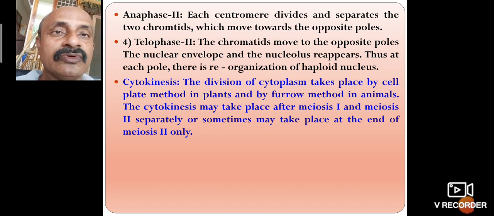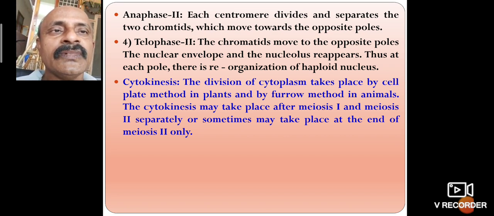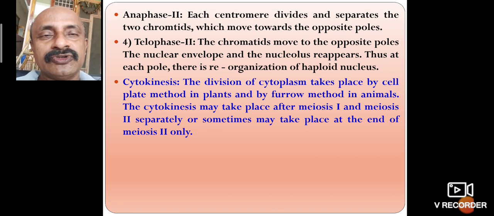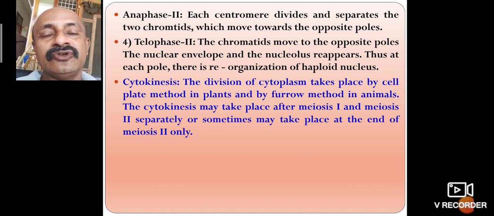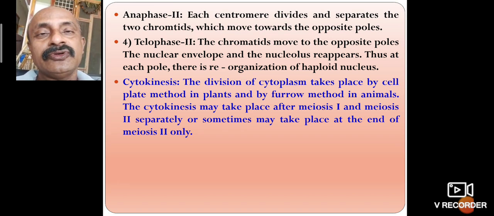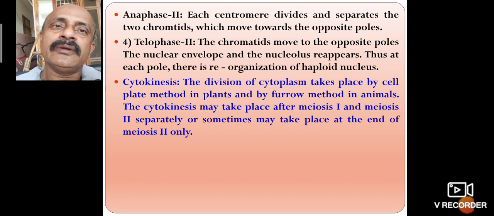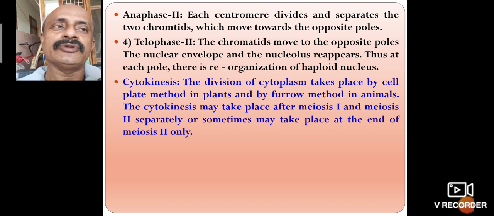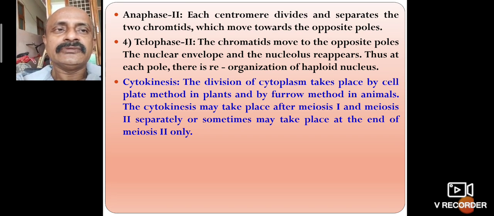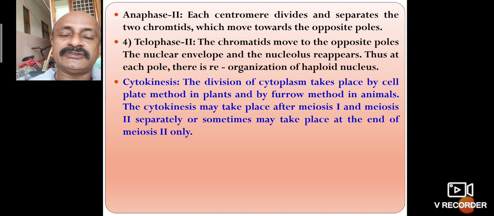In anaphase, the two chromatids are equally divided and move towards the opposite poles. Then the fourth stage is telophase 2. The chromatids move toward the opposite poles, reaching the upper and lower poles. The nuclear envelopes and the nucleolus reappear. Thus, at each pole there is a reorganization of the nucleus.